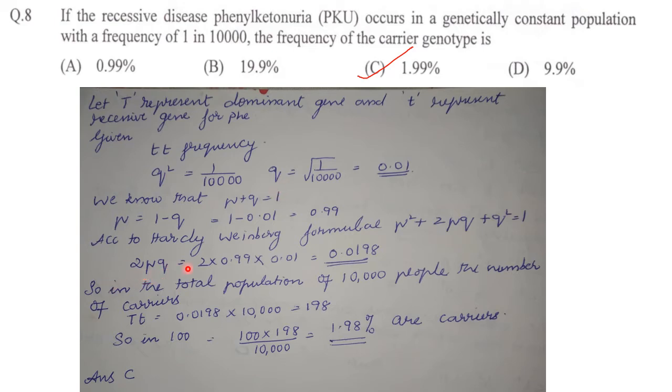So 2pq is equal to 2 into 0.99 into 0.01, that is 0.0198. So in the total population of 10,000 people, the number of carriers will be 0.0198 into 10,000, that is equal to 198. So for conversion into percentage, it will be 1.98% are carriers. So answer is option C, 1.99%.